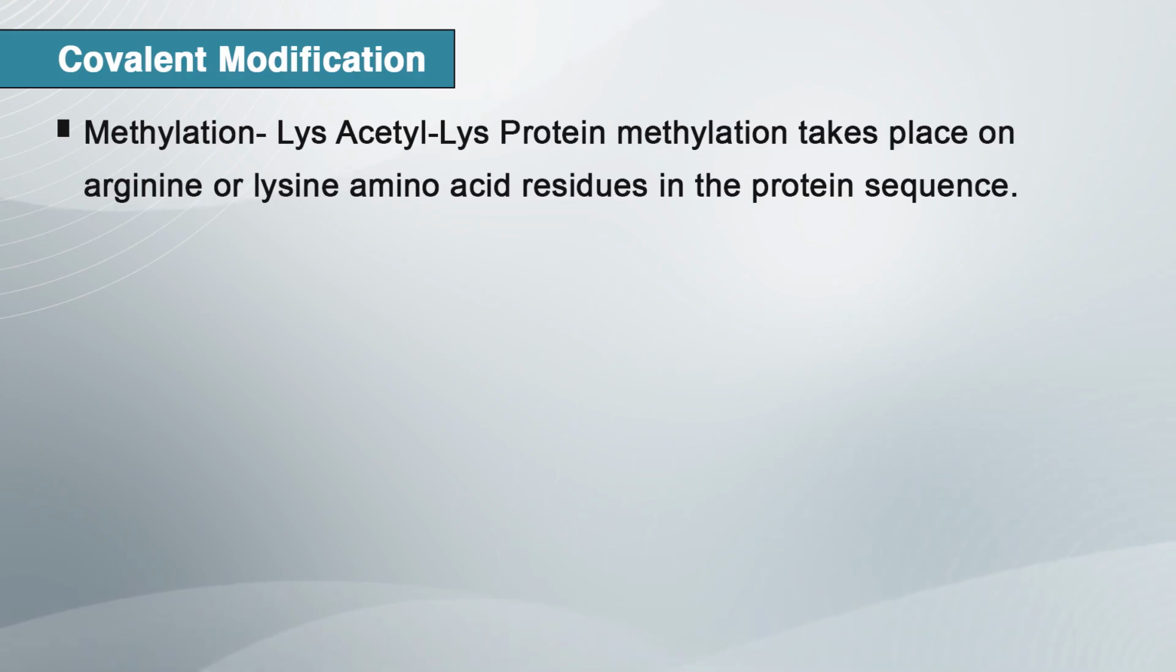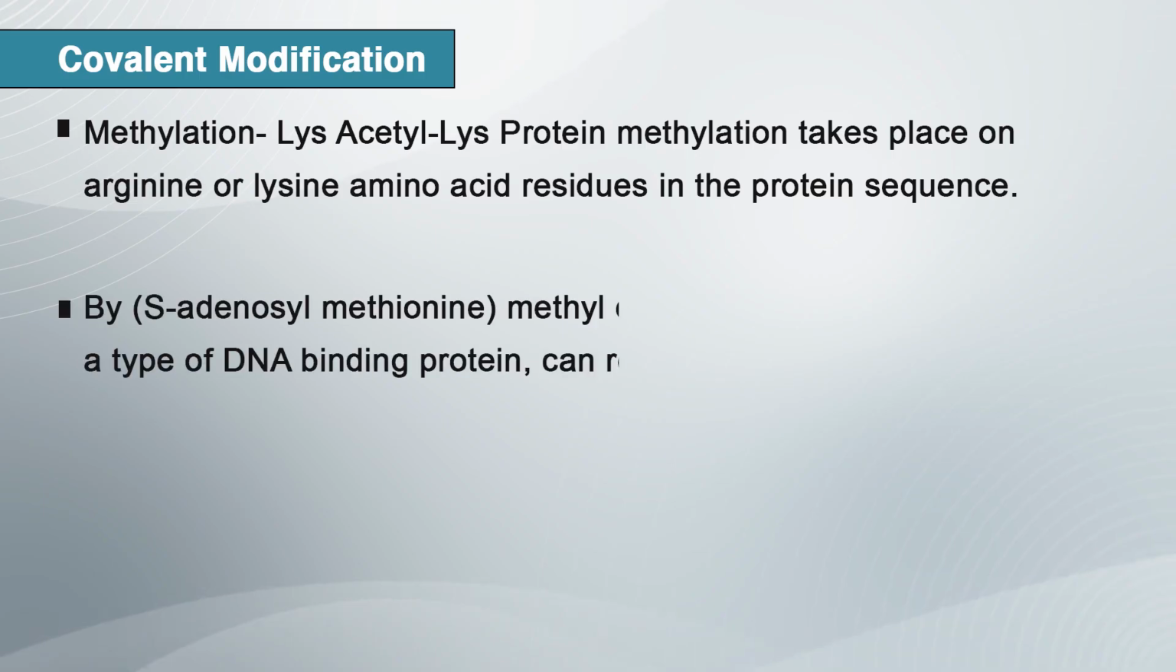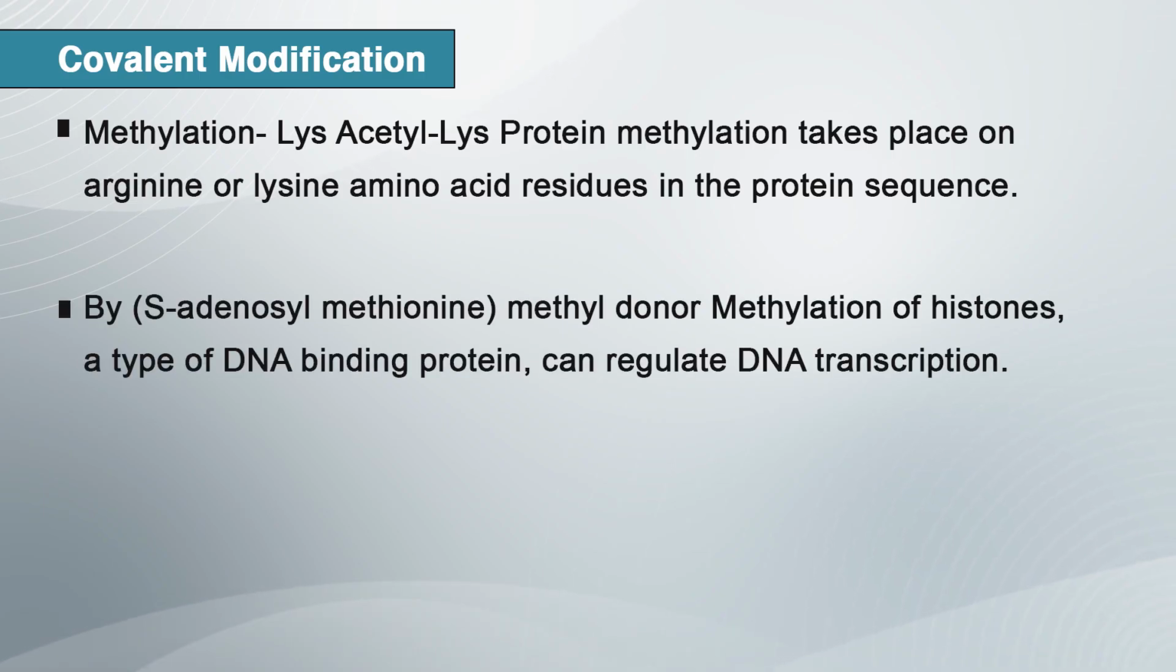Methylation of proteins typically takes place on arginine or lysine amino acids in the protein sequence, by S-adenosyl methionine donating the methyl group to the arginine or lysine residues. Methylation of histones, a type of DNA binding protein, can regulate DNA transcription. Here again the lysine has the N terminus site where a methyl group is added, so it makes methyl lysine, with the donor known as SAM, that is S-adenosyl methionine.